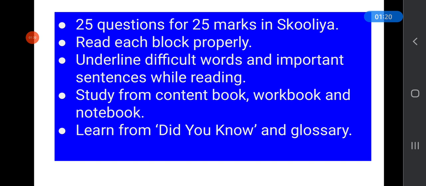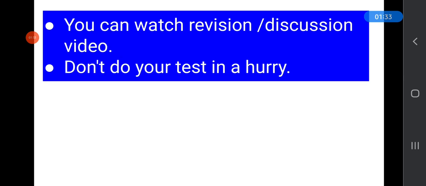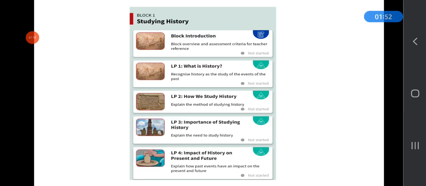You need to study from your content book, workbook and notebook, and check out the Did You Know and glossary also of each block. And you can watch revision and discussion videos again to practice. Don't do your test in a hurry. Have patience and tick the correct option. Now let's overview all the blocks and their topics.